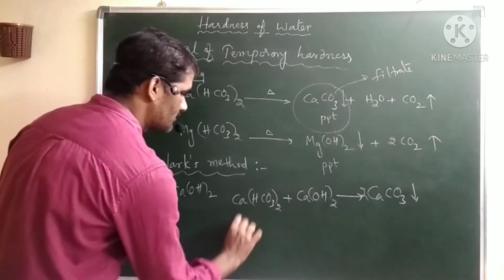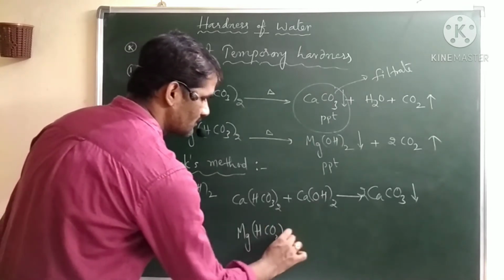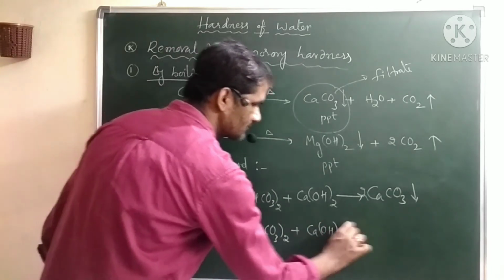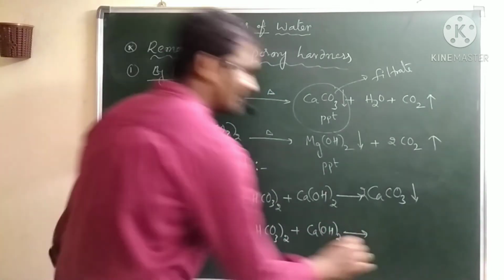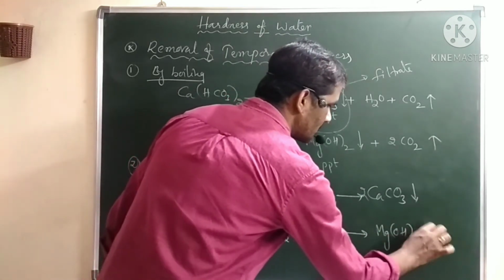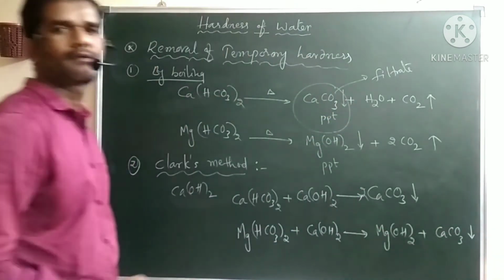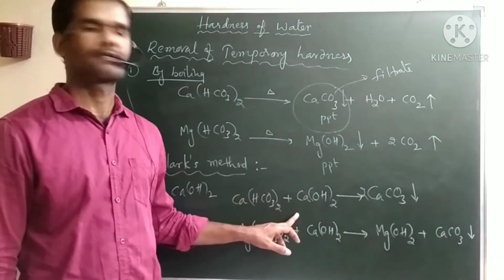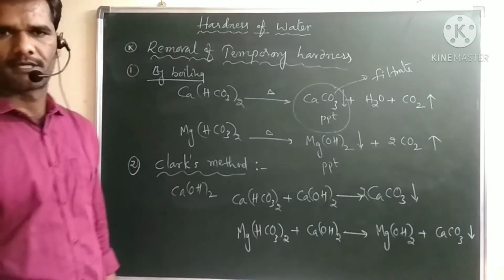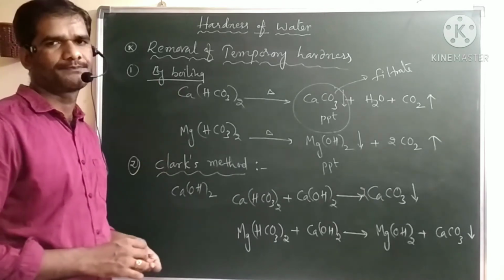Similarly, to magnesium bicarbonate we can also add calcium hydroxide. It will form magnesium hydroxide precipitate and calcium carbonate. So like this you can remove calcium carbonate and magnesium from the temporary hardness. So these are the two methods for the removal of temporary hardness.